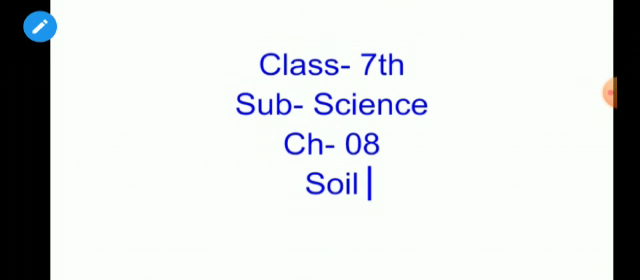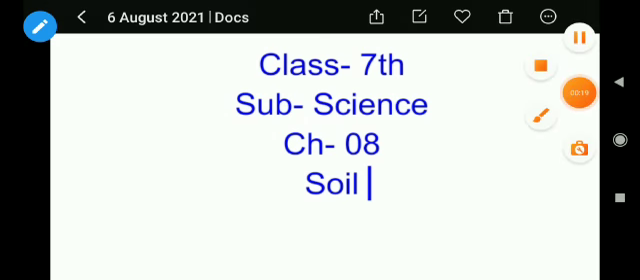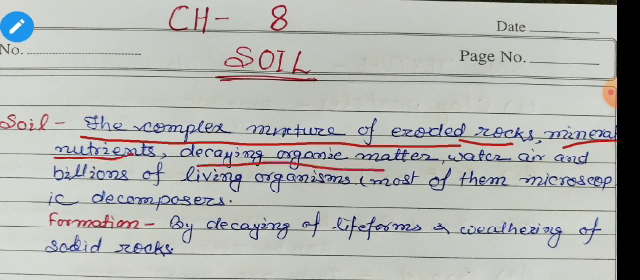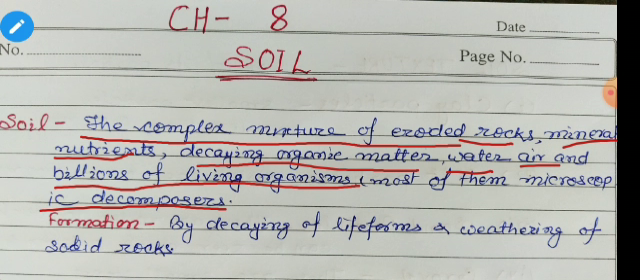Dear students, in today's video, we are going to discuss chapter 8, and the topic is soil. Students, first of all, we'll discuss what is soil. Soil is a complex mixture of eroded rocks, minerals, nutrients, decaying organic matter, water, air, and billions of living organisms. And among these billions of organisms, most of them are microscopic decomposers. Including all these things, we used to say soil.